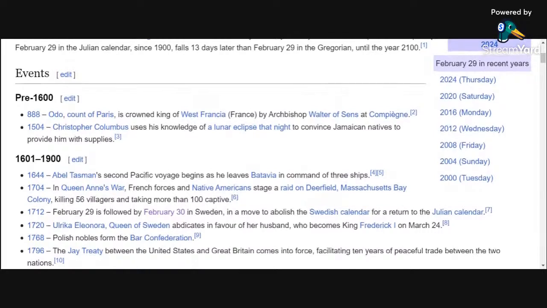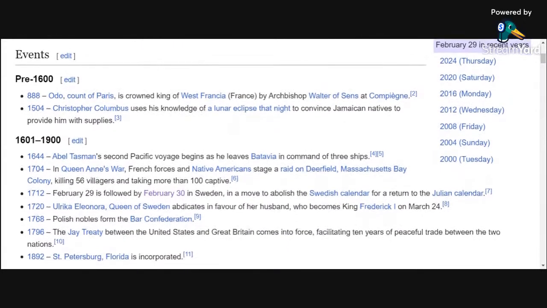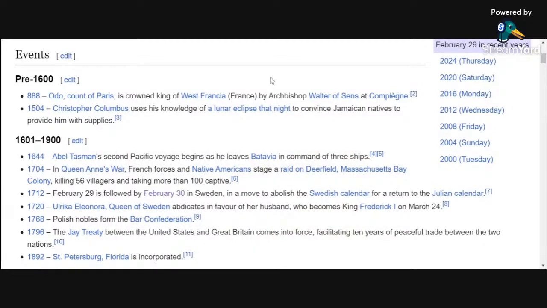Let's see what we got here at events. Now, of course, Wikipedia has changed its setup of days. We've got various eras now, separated, of course, pre-1600. We got 1504, we got to look at that. 1504, Christopher Columbus, the original Italian navigator, used his knowledge of the lunar eclipse to convince Jamaican natives to provide him with supplies. So just a long line of people taking advantage of the natives.